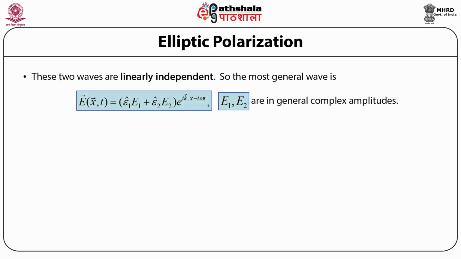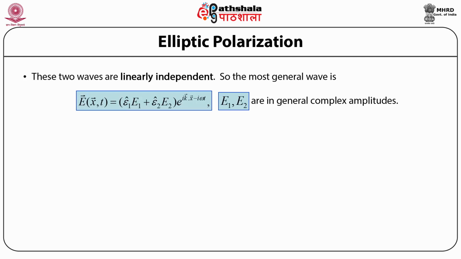So these two waves are linearly independent, and the most general wave is a linear combination of these two linearly independent solutions, which can be written as the electric field vector E as a function of position vector x and time t is equal to bracket open epsilon subscript 1 cap times electric field E1 plus epsilon subscript 2 cap times electric field E2 bracket close, whole times exponential to the power iota times wave vector k dot product with position vector x minus iota times angular frequency omega times time t.